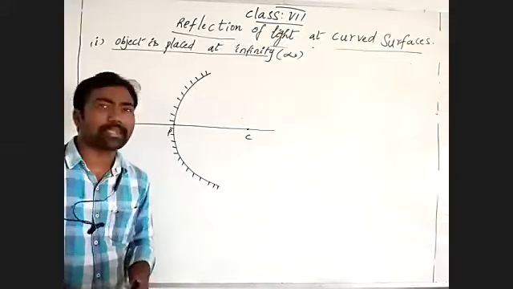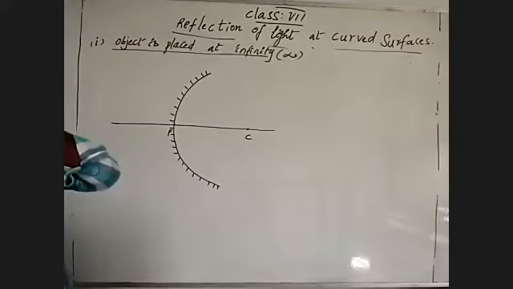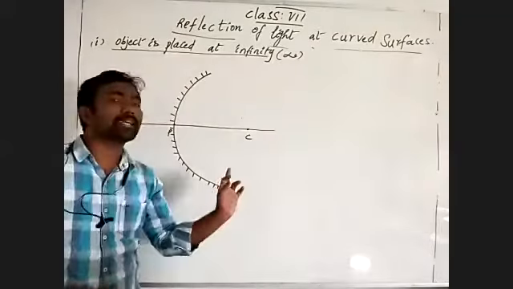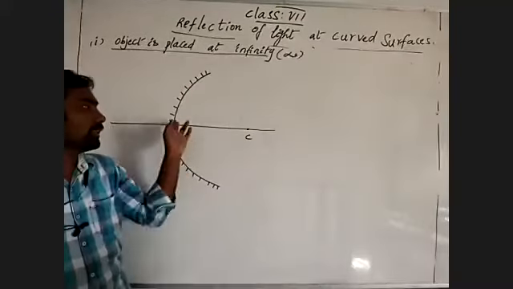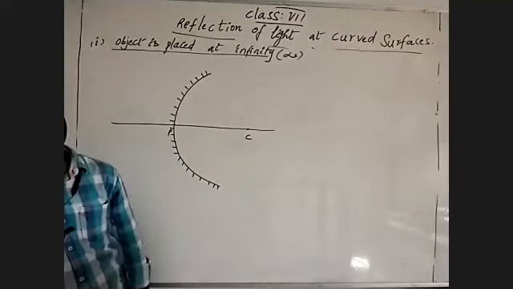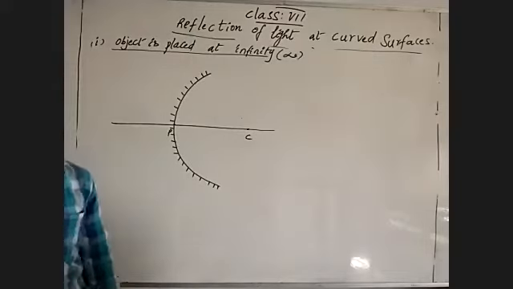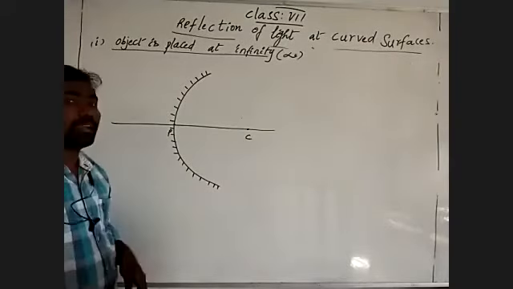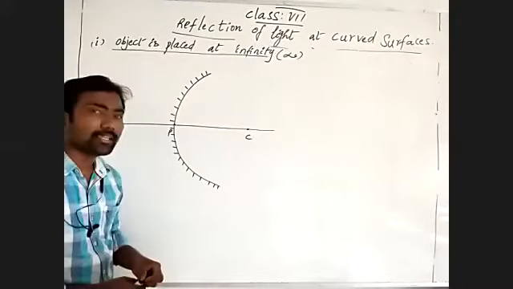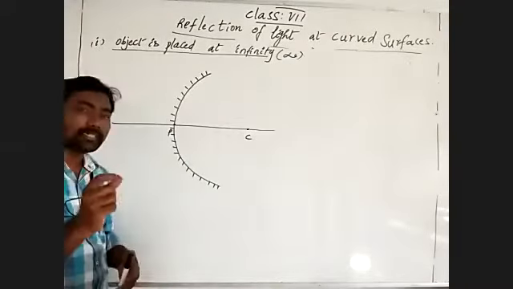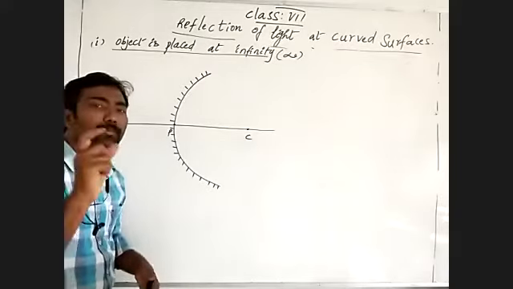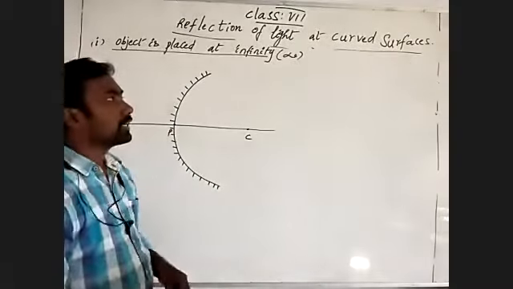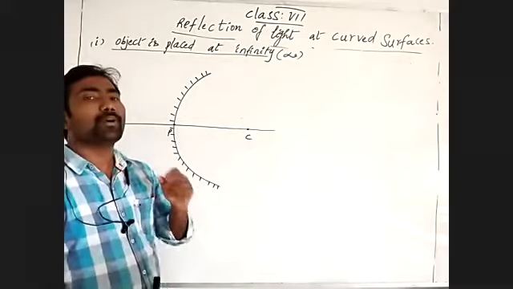That's why I'm saying, when light rays come from the sun and are incident on an inner curved surface, understand? The sun always delivers a parallel beam of light.